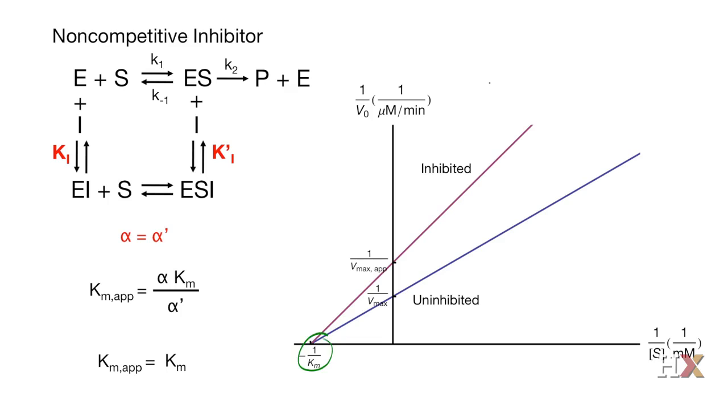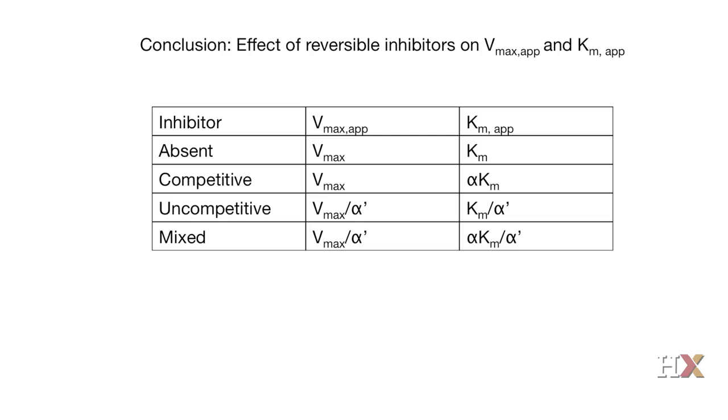So we can summarize the effect of reversible inhibitors on the apparent Vmax and the apparent Km of an enzyme for its substrate. In the absence of inhibitor, we have Vmax and Km. If we have a competitive inhibitor, Vmax is unchanged, Km increases, and the apparent Km is alpha Km. In the case of an uncompetitive inhibitor, Vmax decreases, and the apparent Vmax is Vmax over alpha prime. And Km decreases as well, and the apparent Km is Km divided by alpha prime.